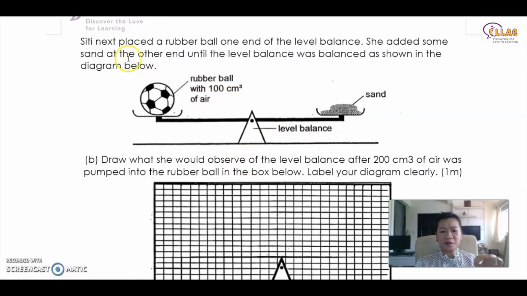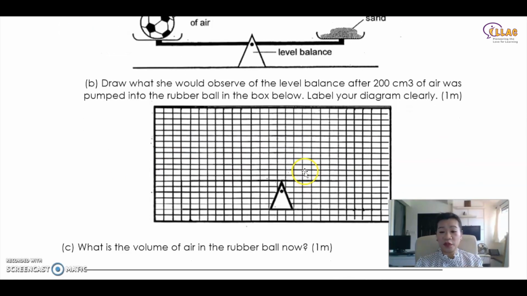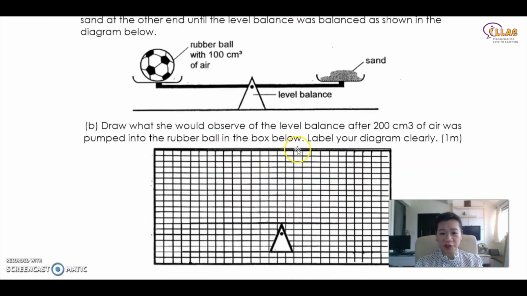Then, Siti next placed a rubber ball at one end of the lever balance. She added some sand at the other end until the lever balance was balanced, as shown, right? Draw what she will observe of the lever balance after 200 centimeters cube of air was pumped into the rubber ball in the box below. Okay, so you're supposed to draw using this box over here.